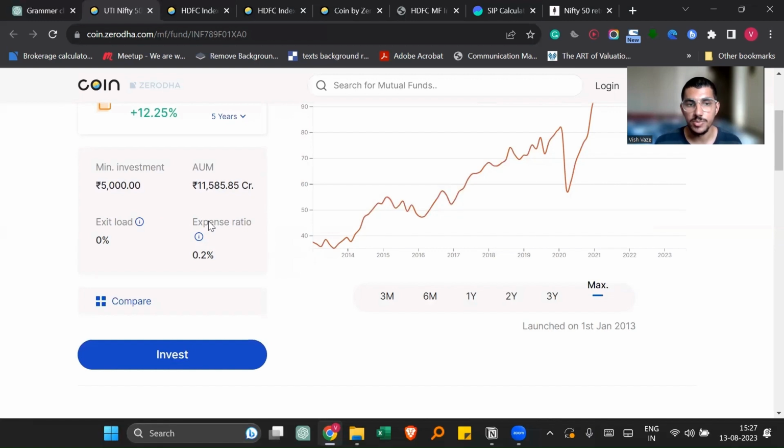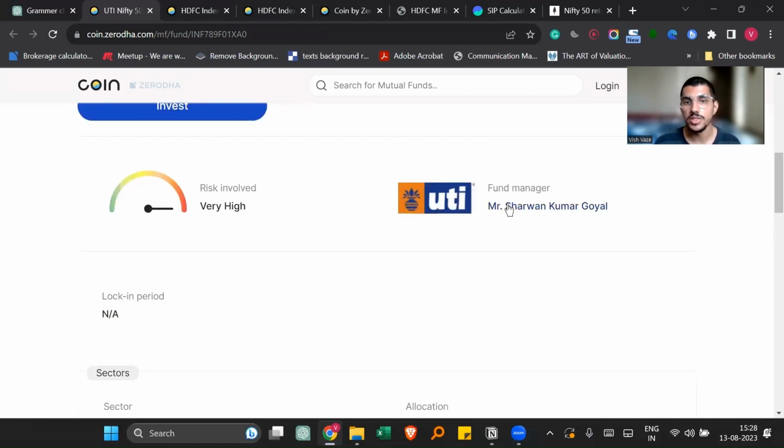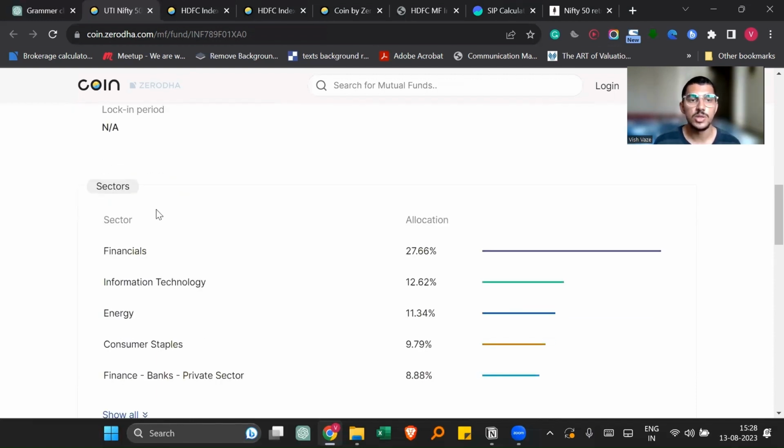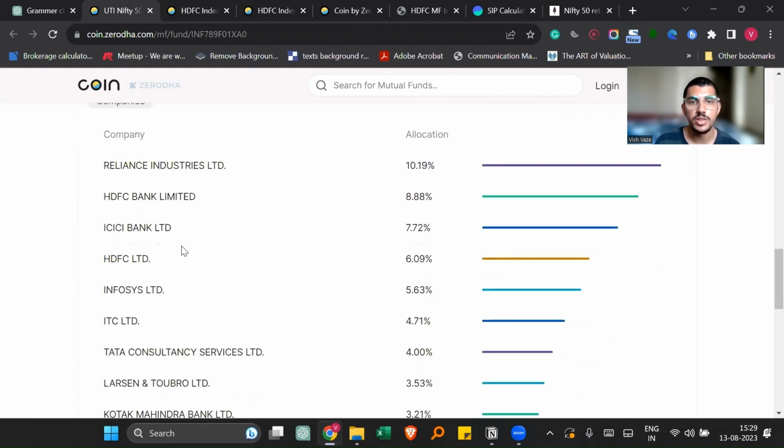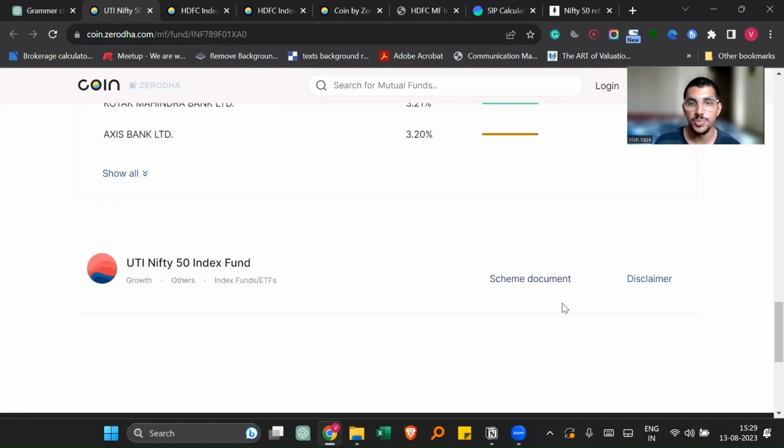After that, we have expense ratio. Expense ratio means the fund houses will charge you some money to manage your investment. They have given the name of the fund manager and the company. So this is UTI, and they have also given the risk. Just below that, you can see the sectors in which your money will get allocated. So we have financials, IT, energy, consumer staples, and all those things. After that, they have given company names and a scheme document.